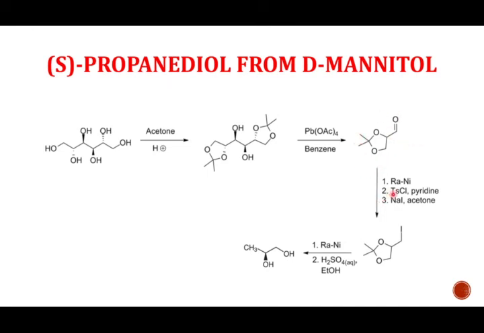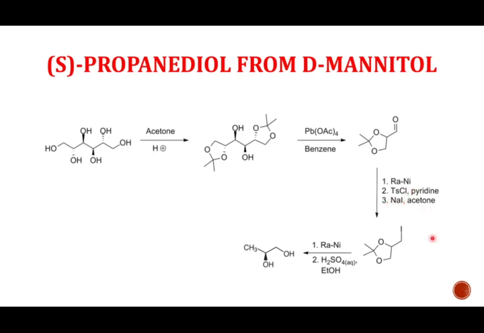Now the next 3 reactions we will carry out over here. First is Raney nickel reduction. It will reduce it to the CH2OH, we will get the primary alcohol. That primary OH will be made a good leaving group by treatment with TsCl, that is tosyl chloride. We get OTs, and then simple iodide substitution using sodium iodide and iodine.